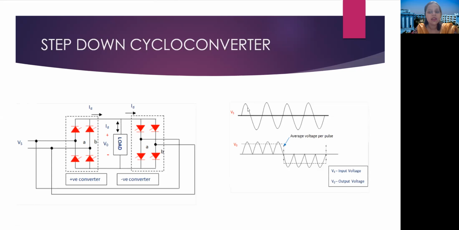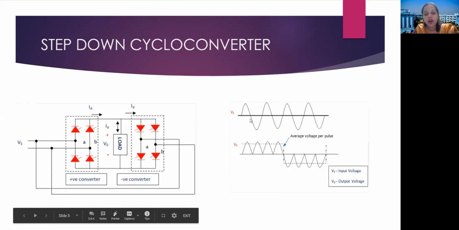Suppose for this positive half of the source voltage, for this positive waveform, what will happen? This thyristor A and this thyristor B will be forward biased. So load current will flow through this thyristor, then the load, then this thyristor, and it will get back, right?